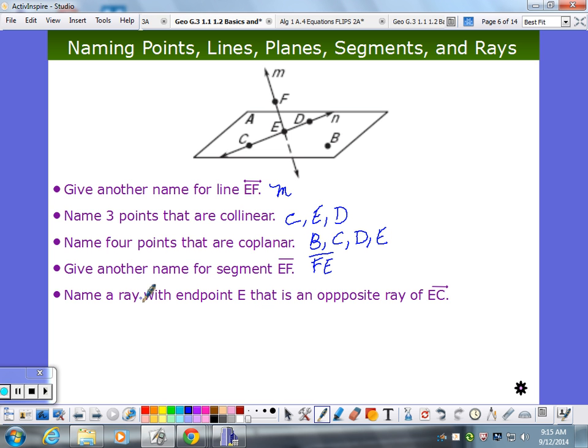Name a ray with endpoint E that's an opposite ray to EC. That's an opposite ray to EC. So here's ray EC. What's an opposite ray? ED.